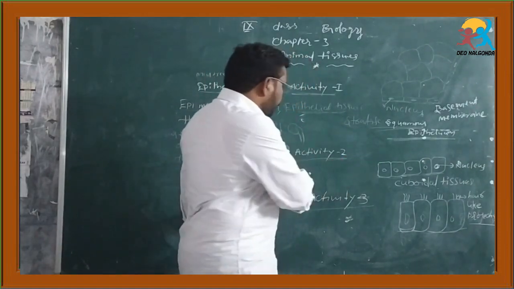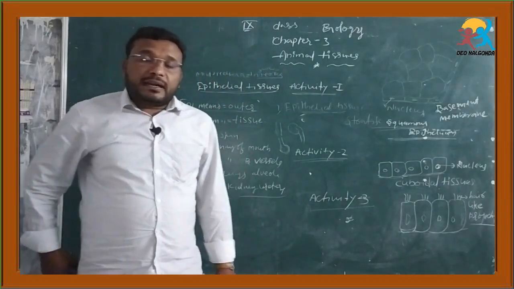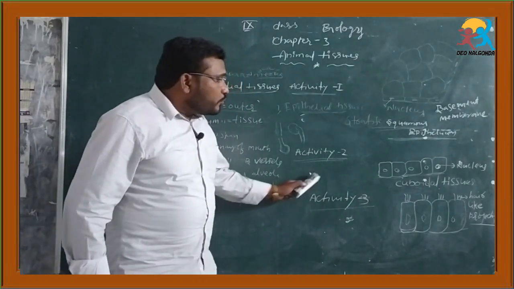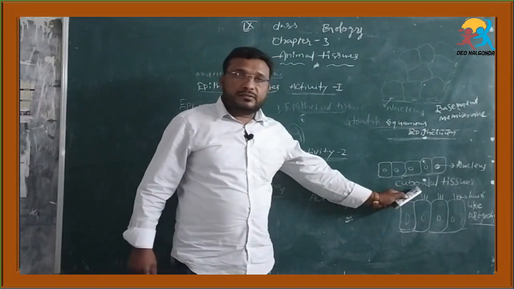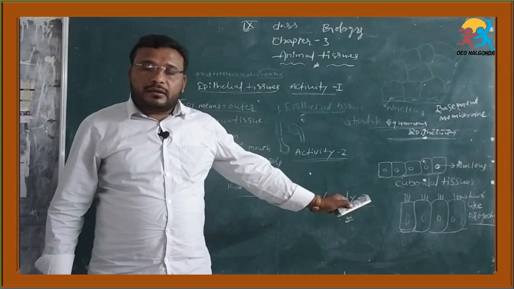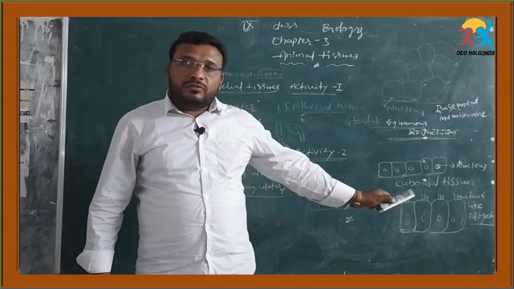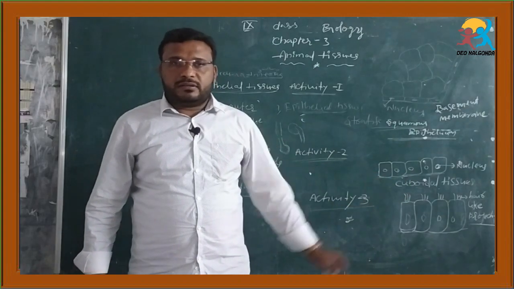Next is activity 2. We collect the permanent slide of cuboidal tissues, observe under the microscope, and draw the diagram of what we have observed.